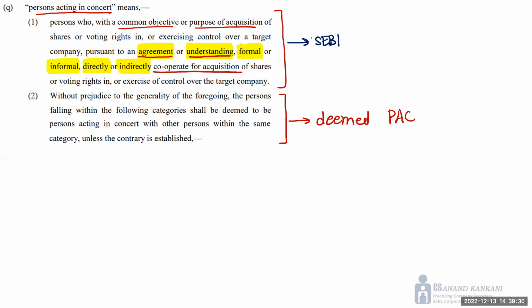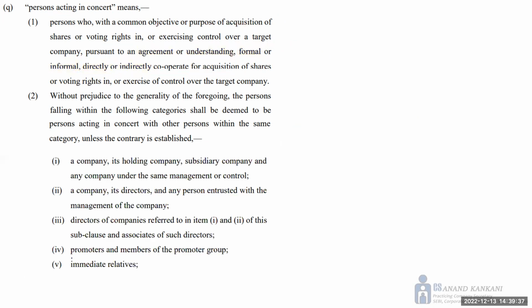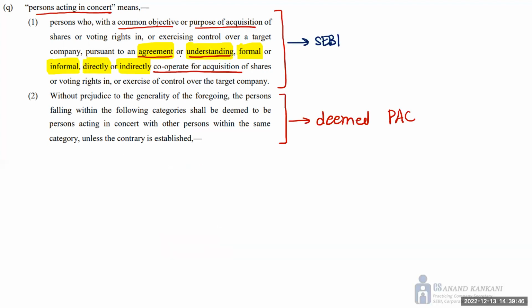For example, a father and a daughter are acquiring the shares of a target company. SEBI would say, see, they are immediate relatives. Since they are immediate relatives, we believe that they both are acquiring the shares of the target company collectively. So in that case, SEBI need not establish any agreement or understanding between the father and the daughter. Just by the relation, SEBI has deemed that these two people are acquiring shares with the common intention. However, there is a caveat here which says, unless the contrary is established.